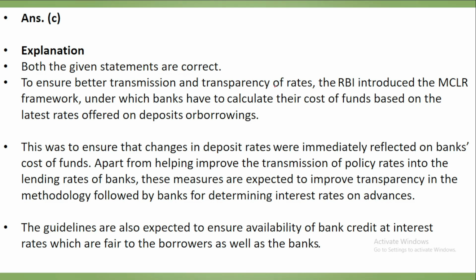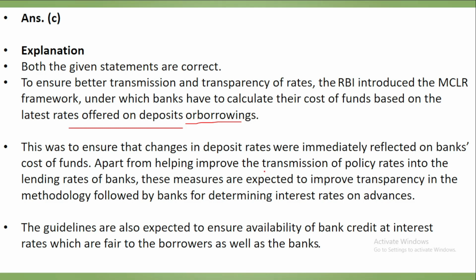To ensure the better transmission and transparency of the rates, the RBI introduced this MCLR framework under which the banks have to calculate their cost of funds based on the latest rates offered on deposits or the borrowings. This will also ensure that the changes in the deposit rates are immediately reflected on the bank's cost of funds.